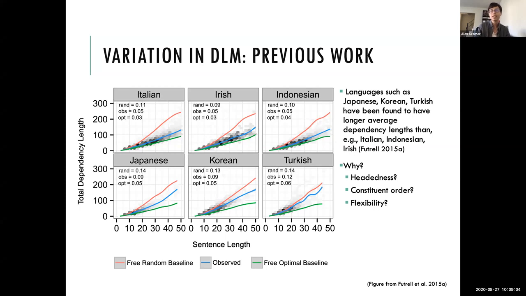It's been suggested by Futrell and colleagues, based on some stuff that Hawkins and others have said, that in languages like Japanese, Korean, and Turkish, which are very head final, maybe there's less overlap between forms, and so they have more freedom in their dependency lengths. There's less pressure to minimize because there's less of a processing cost.